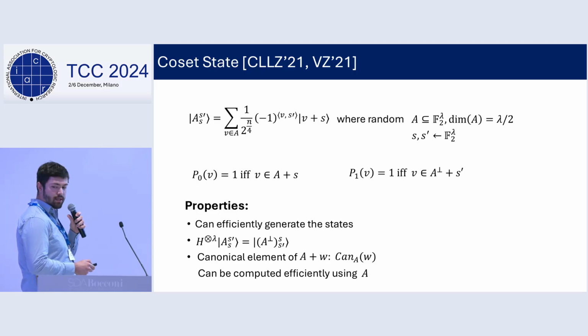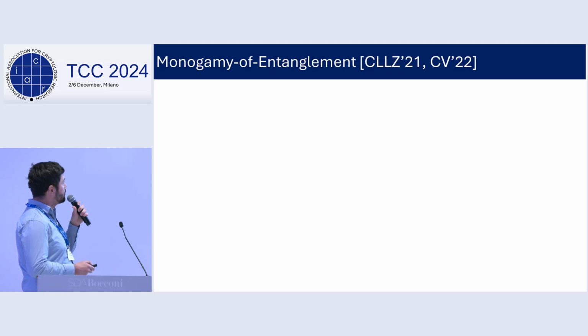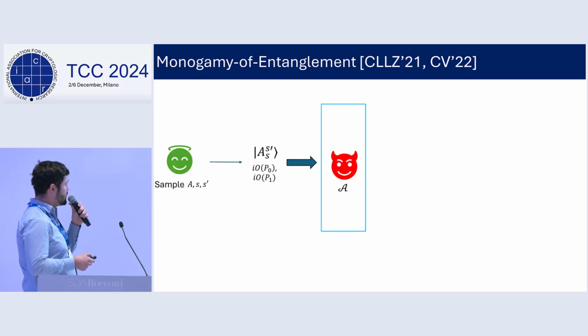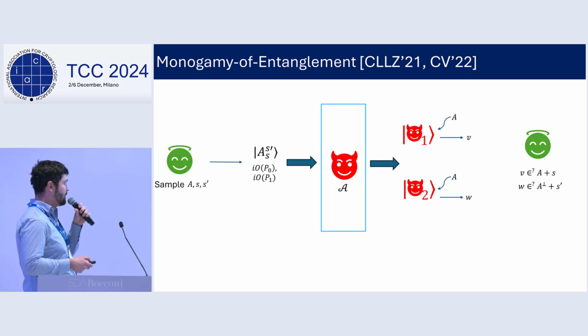So coset states satisfy a very nice property called monogamy of entanglement. It says that given a random coset state along with the obfuscation of these membership checking programs, no polynomial time adversary can create two entangled pirates that are able to produce a vector in the primal and the dual coset at the same time.